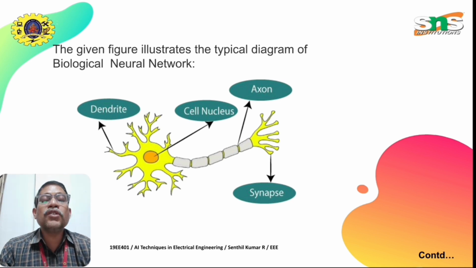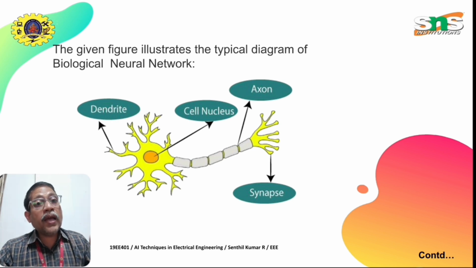whereas a brain consists of 10 to the power of 10 neurons like this, which are highly interconnected. All the neurons are highly interconnected and act as a parallel distributed processing system.